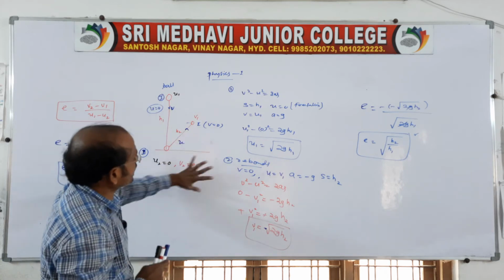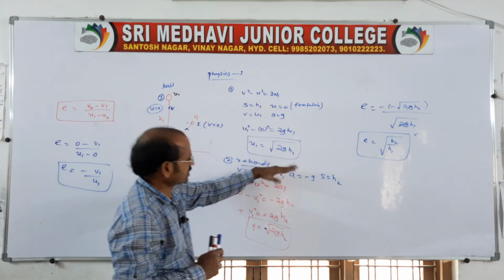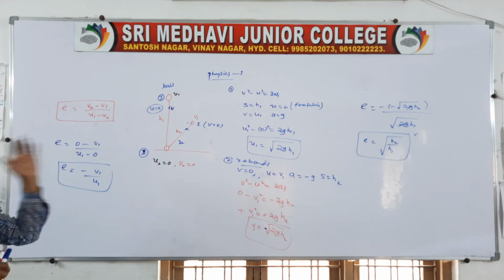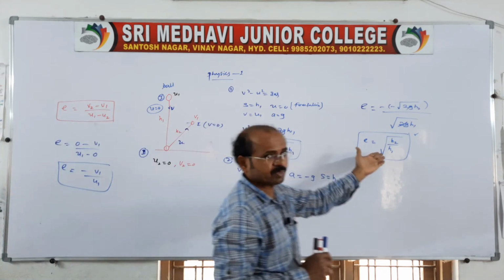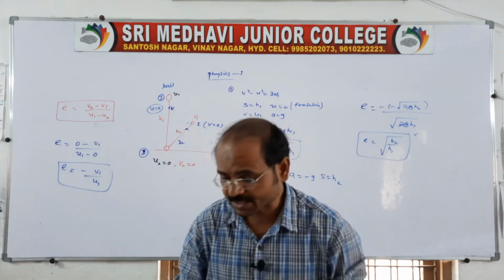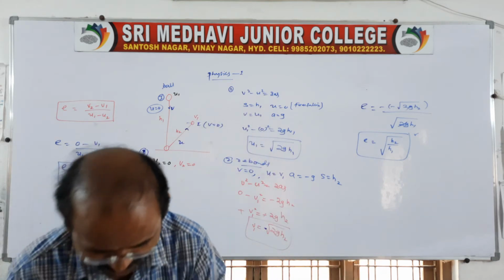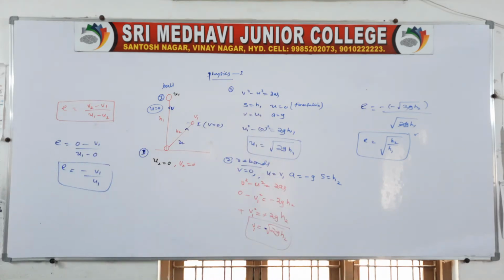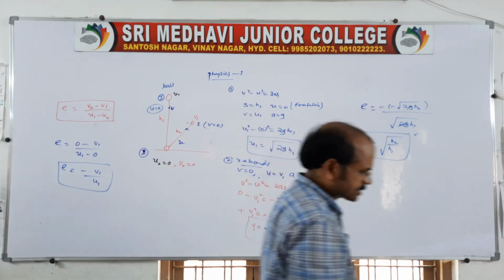This information as it is, you substitute in V square minus U square is equal to 2as. Therefore, E is equal to root over H2 by H1. This is the verification of coefficient of restitution by using this experiment.